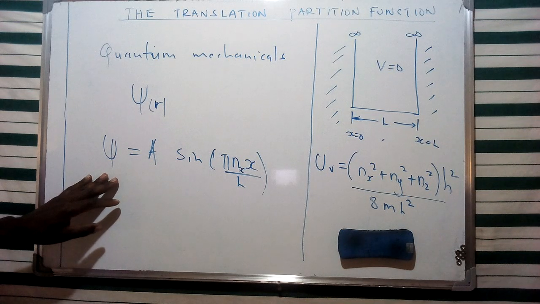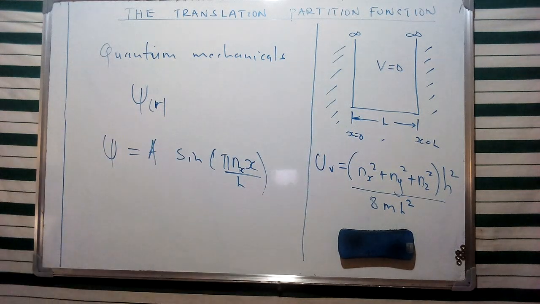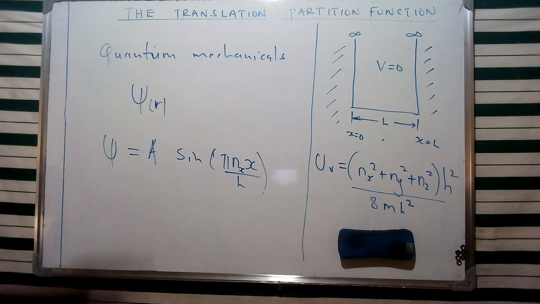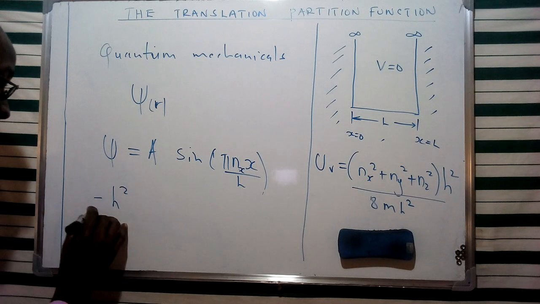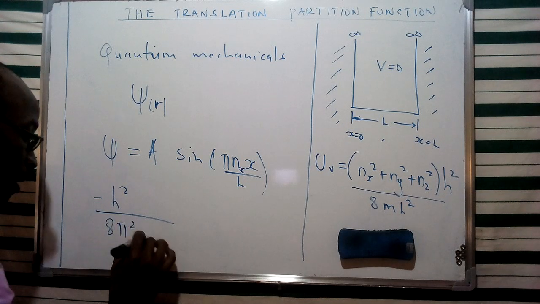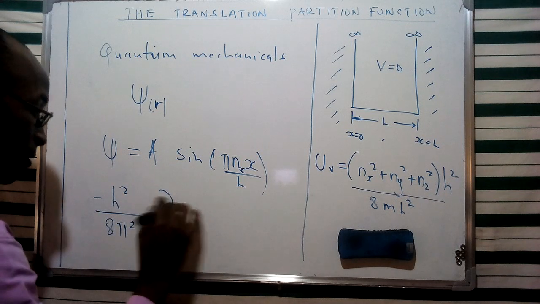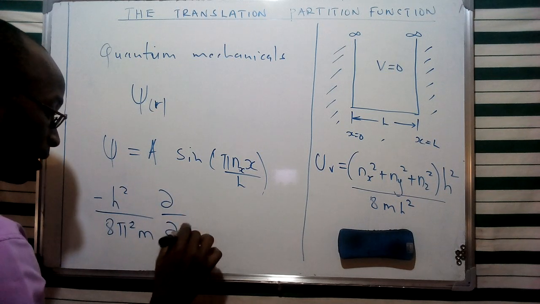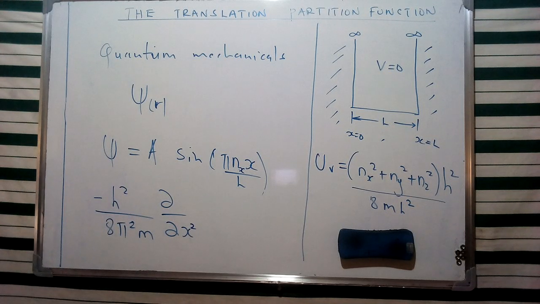Now, we are going to see that the potential inside this box is equivalent to 0. And from Schrodinger's equation, the one-dimensional version, we had a particular solution given in terms of negative h squared all over 8 pi squared m, and then the differential operator, considering only the x component, which gave us a single direction.